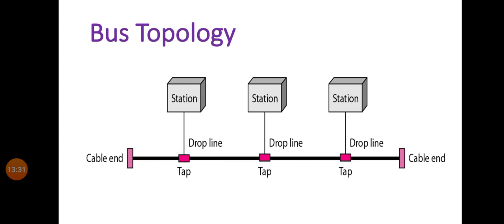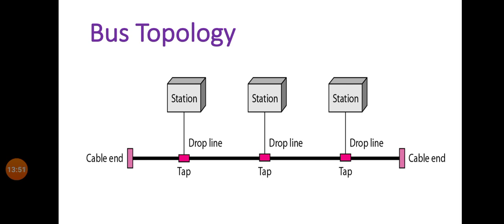In the diagram you can see all three stations are connected to a single cable that we call the backbone of this network. So station 1, station 2 and station 3 are connected to one backbone cable.